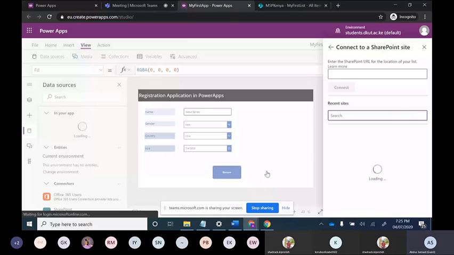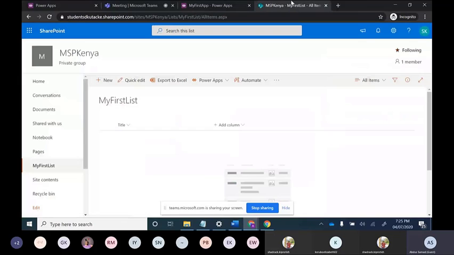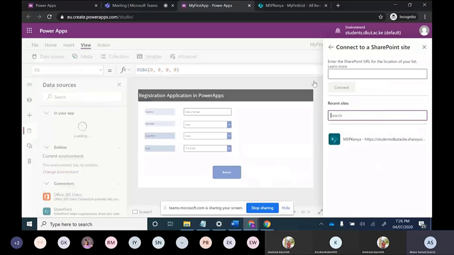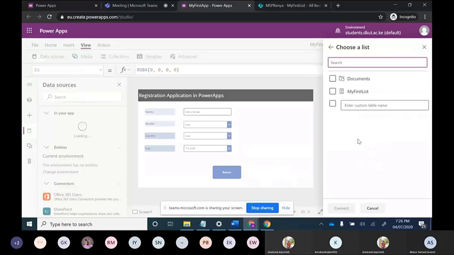Now it will search for our recent sites. What are our recent sites? This is the site which we have built, right? MSP Kenya. So we will select this MSP Kenya. Choose this. Just now we have created one list, that is my first list. So we will select this.